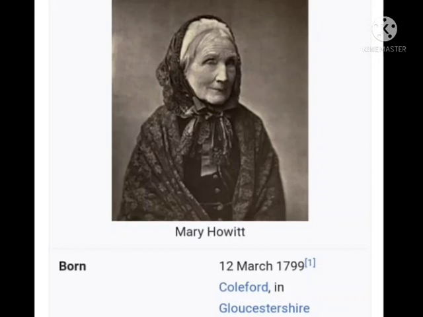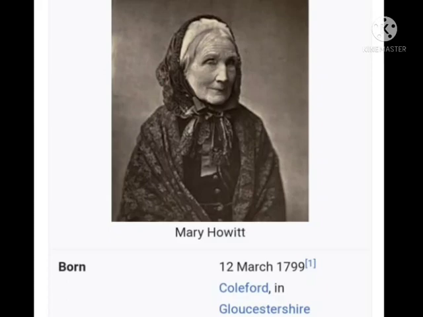a selection was published in 1827 under the title The Desolation of Yam and Other Poems. This is the title name, The Desolation of Yam and Other Poems. William and Mary mixed with many important literary figures of the day, including the famous writers Charles Dickens, Elizabeth Gaskell, and Elizabeth Barrett Browning. These 3 writers are very famous among British people.